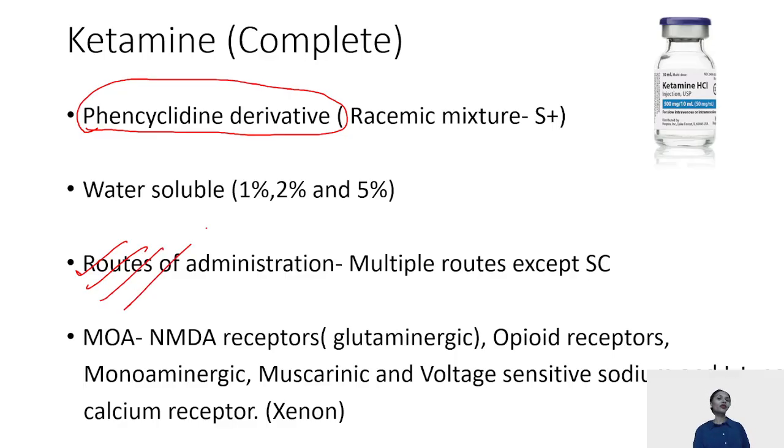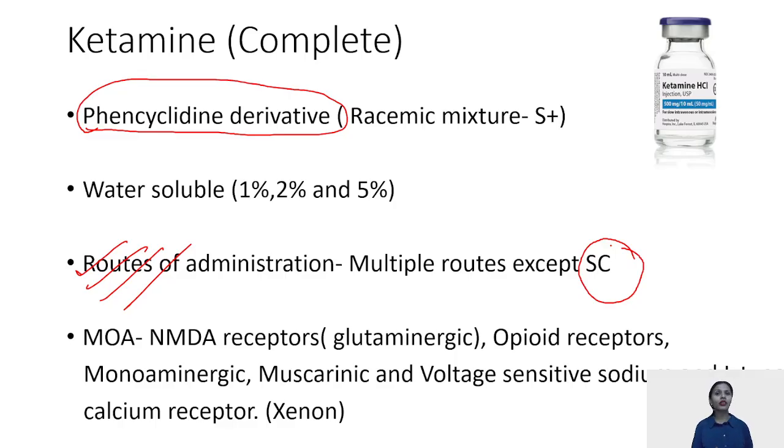It can be administered by multiple routes like intranasally, orally, rectally, intravenous, IM. All these routes of ketamine are present except one, that is the subcutaneous route. Ketamine is not given by a subcutaneous route.